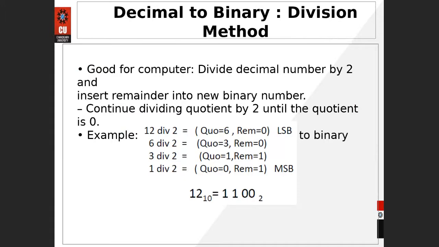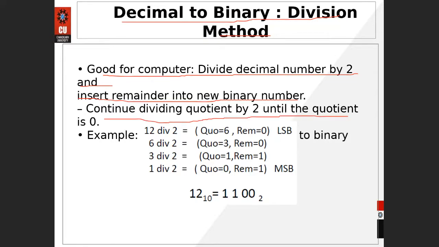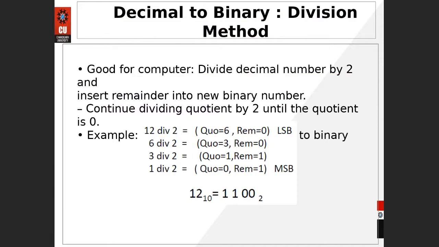Now decimal to binary, the division method. It is good for the computer: divide the decimal number by 2 and insert the remainder into the new binary number. Continue dividing the quotient by 2 until the quotient is 0. If you have the number 12 and want to convert it into binary, 12 is divided by 2. Quotient is 6, remainder is 0.